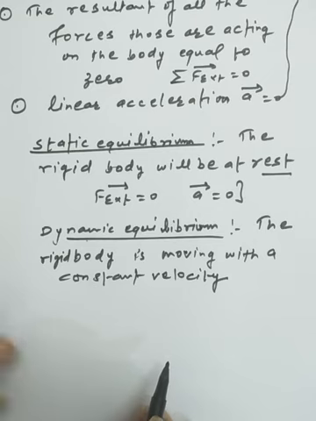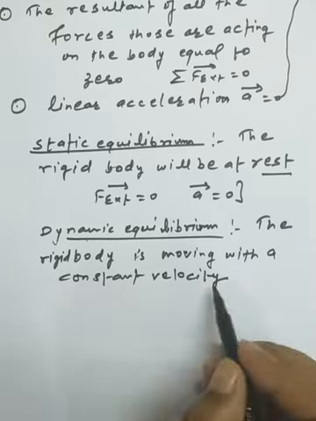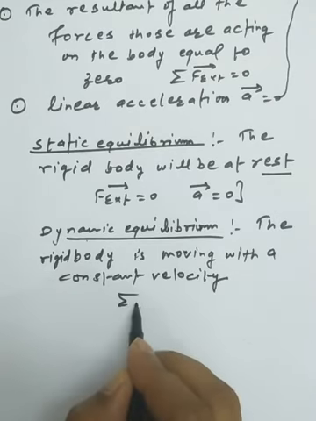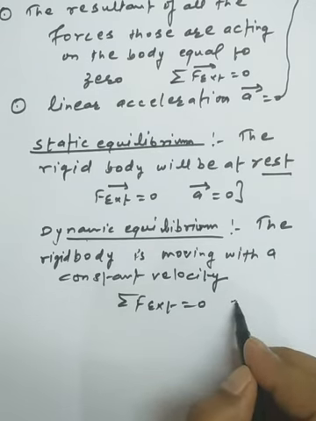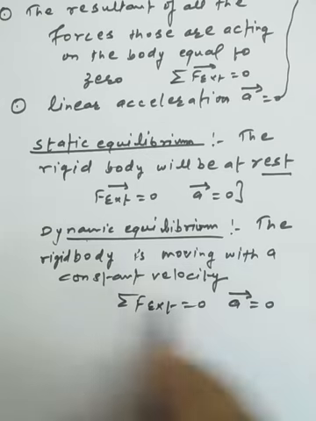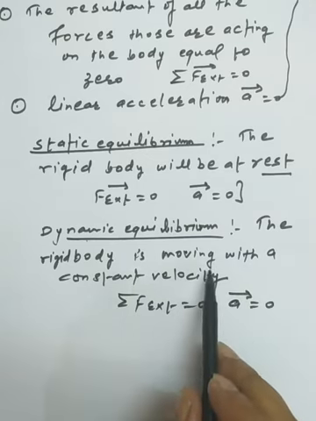So we are assuming the condition that F external on the system is equal to 0. We can easily understand the meaning that a will be 0. This is the type of equilibrium that is called the dynamic equilibrium.